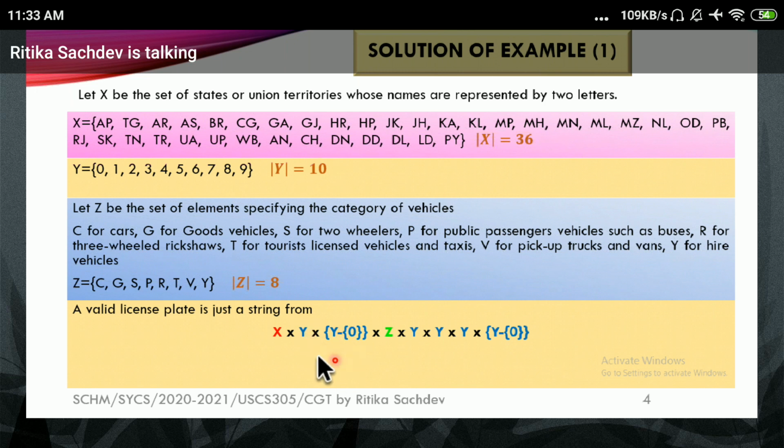Now from Y cross Y, how many elements can I put up? Now these are 0 to 9, followed by 0 to 9. So it will be 10 cross 10. That means 100 elements. Which are the 100 elements? 0 to 99. That is 00, 01, 02, 03, 04, 05, and so on.